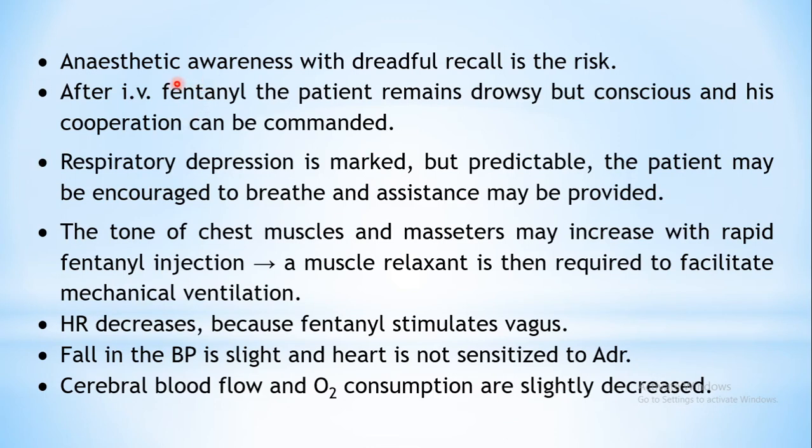Now the problem with the use of fentanyl is that the person may recall the events. Amnesia should be produced, which is an ideal property that is expected, that is, the person should not recall what was happening. But when fentanyl or an opioid analgesic is used, the person may recall what was happening. So for that matter you should use drugs along with it which produce amnesia so that the person does not recall what was happening.